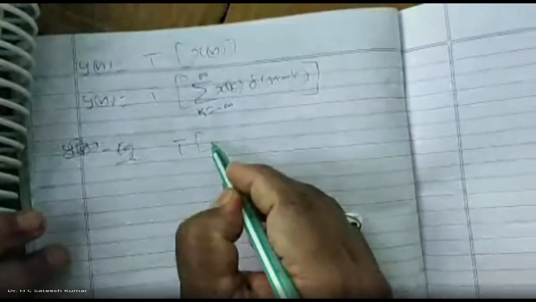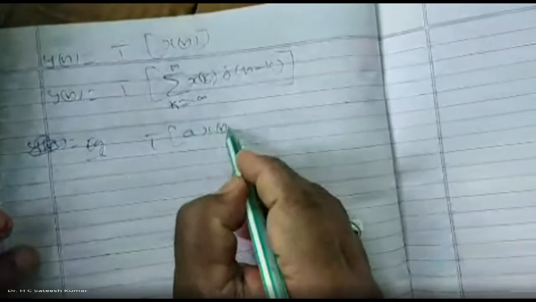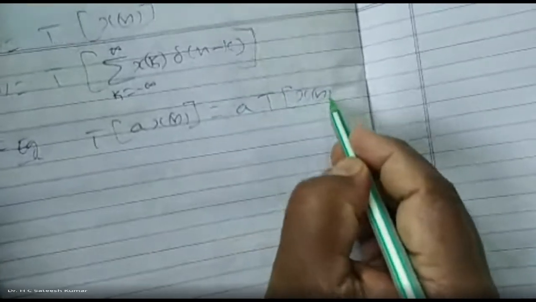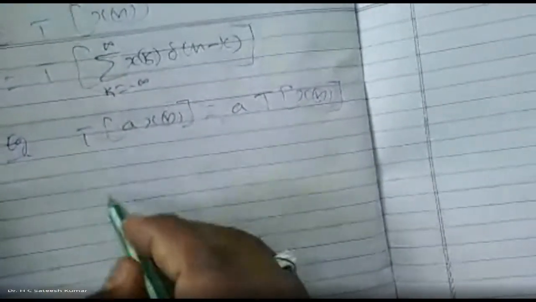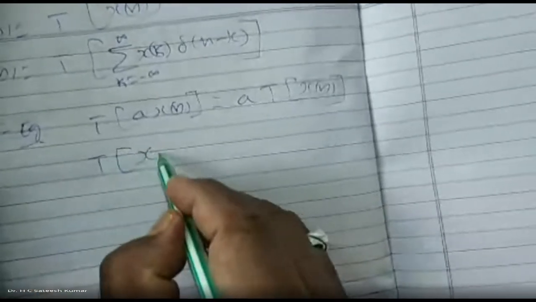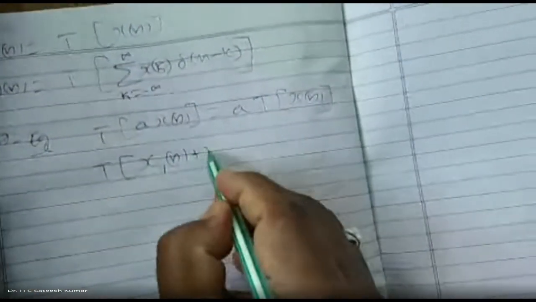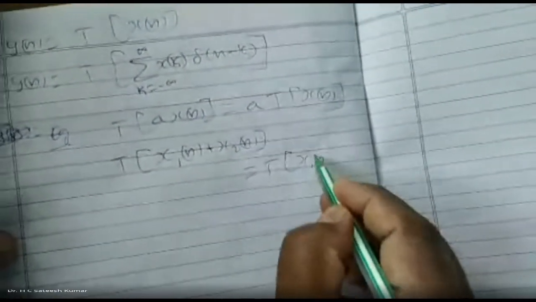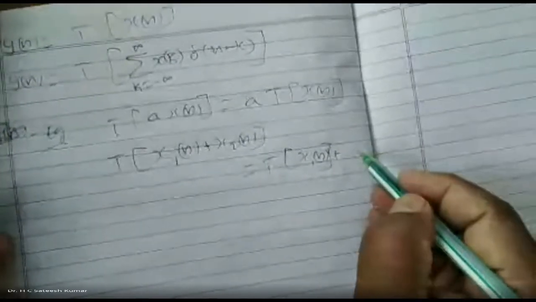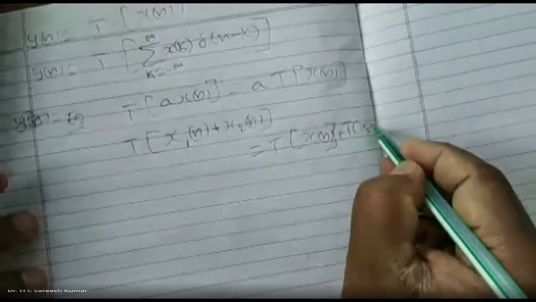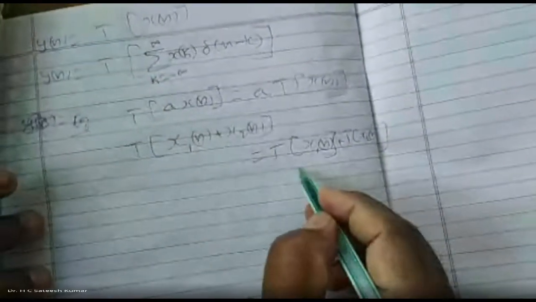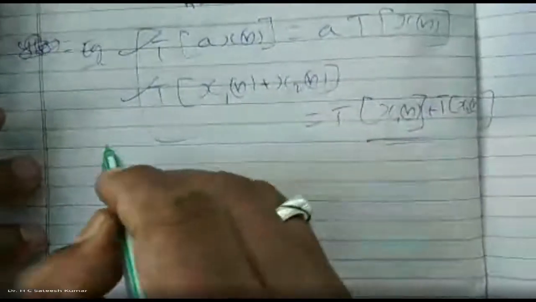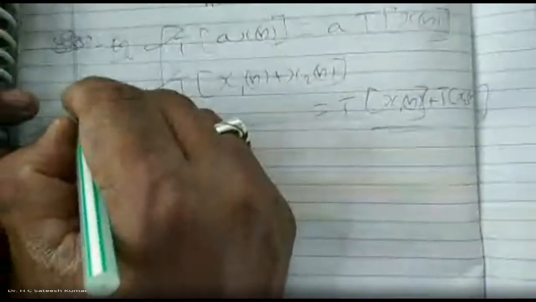Let us say the transfer function of a into x of n, the homogeneity property. Transfer function of a into x of n is what? A into transfer function of x of n. That's one thing. Second thing is transfer function of x1 of n plus x2 of n is equal to transfer function of x1 of n plus transfer function of x2 of n. This is the homogeneity property, and this is the additivity property.